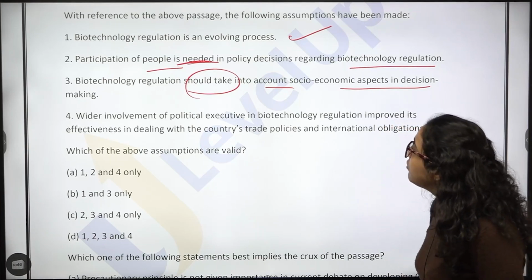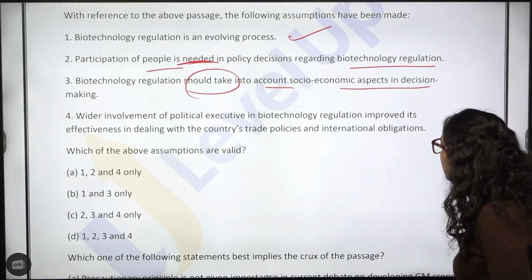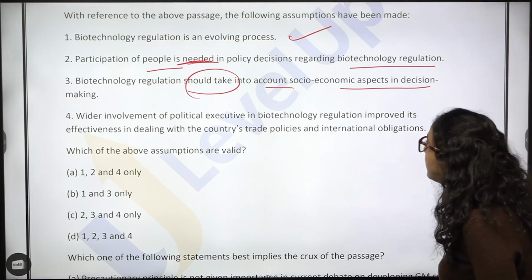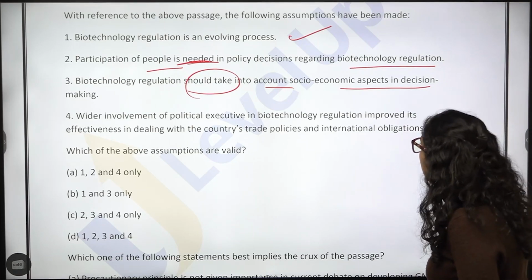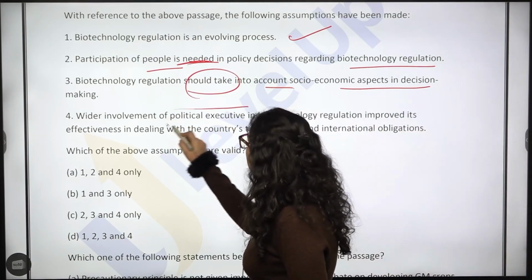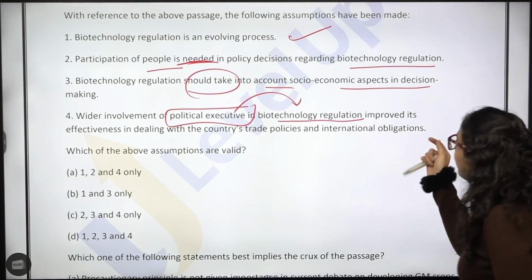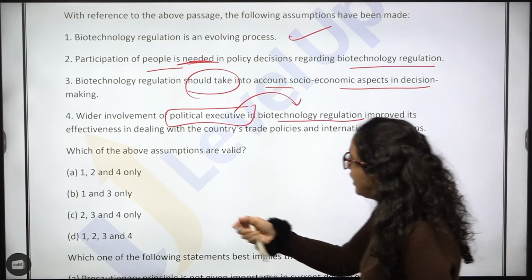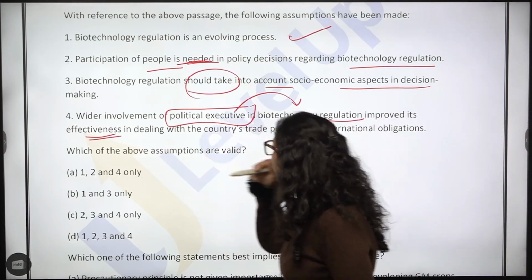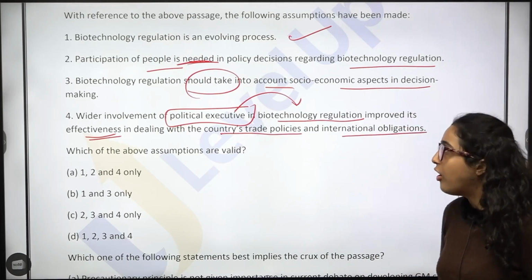Then you have: wider involvement of political executive in biotechnology regulation improved its effectiveness in dealing with countries' trade policy and international obligations.